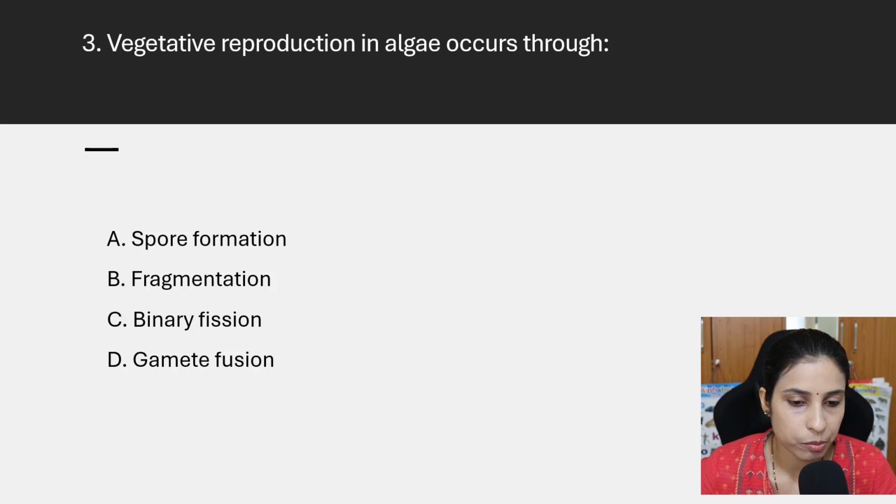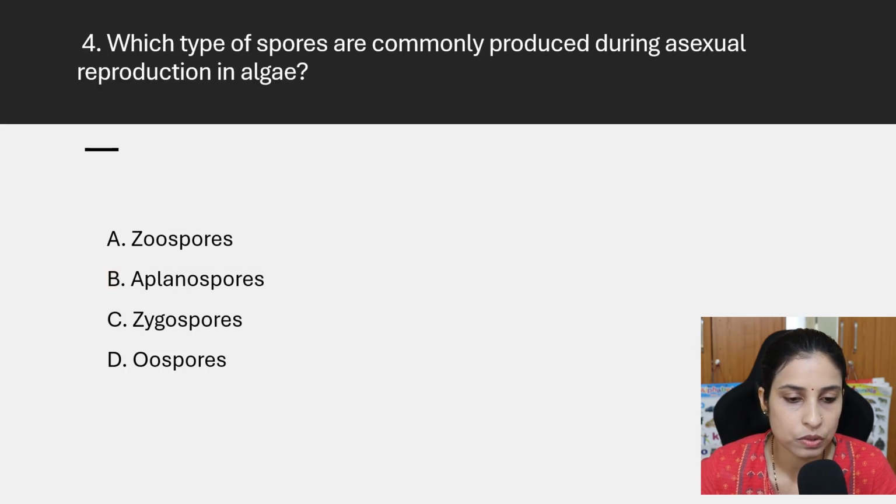The next question: vegetative reproduction in algae occurs through spore formation, fragmentation, binary fission, or fusion of gametes. The answer is fragmentation. In fragmentation, each fragment will give you a new thallus. Okay. Next question: which type of spores are commonly produced during asexual reproduction? Zoospore, aplanospore, zygospore, or oospore. The answer is zoospores. Zoospores are produced during the asexual reproduction of algae.